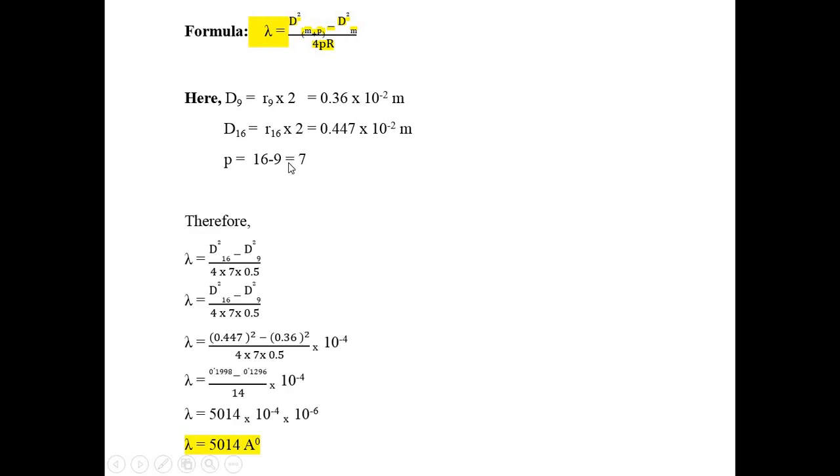So by taking that diameter, now you have to calculate the wavelength. Okay. So here first, from R9, D9 is determined. From R16, D16 is determined. Then we should know this P. P is nothing but the relative distance between two rings. So here the 9th ring is given and the 16th ring is given. So 16 minus 9, the value of P will be 7 over here. Okay. And the answer that you can get after the calculation is lambda is equal to 5014 angstrom. Okay. So kindly see where you have done the mistake.